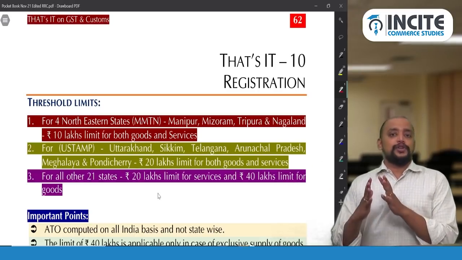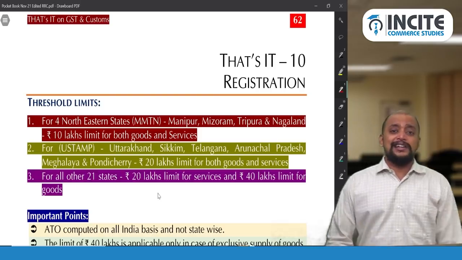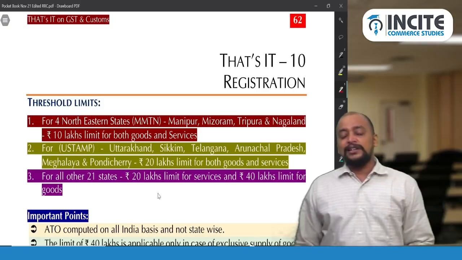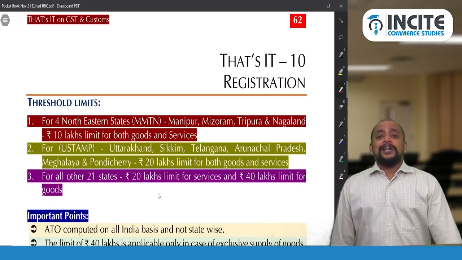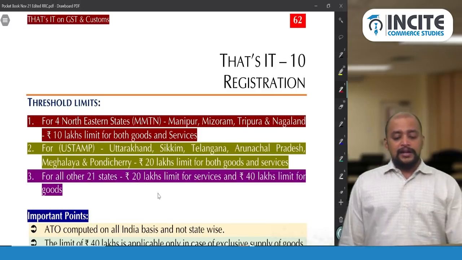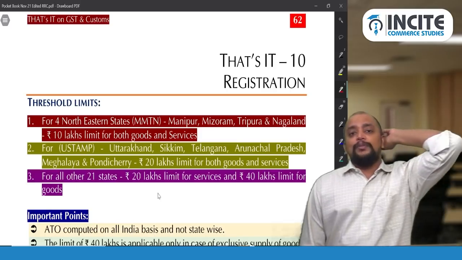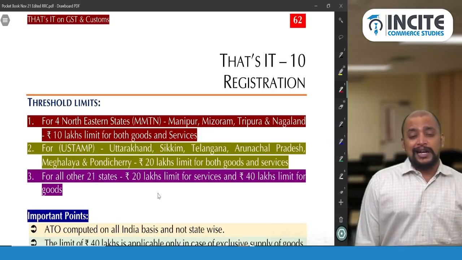What is the meaning of threshold limit? For that threshold limit, we need to check whether they are doing business in one state or in multiple states. Suppose they are doing business in one state, then we need to see whether that one state is among MMTN: Manipur, Mizoram, Tripura, Nagaland. Then the applicable threshold limit will be 10 lakhs, whether they are engaged in supply of goods or supply of services or both. So 10 lakhs is the threshold limit.